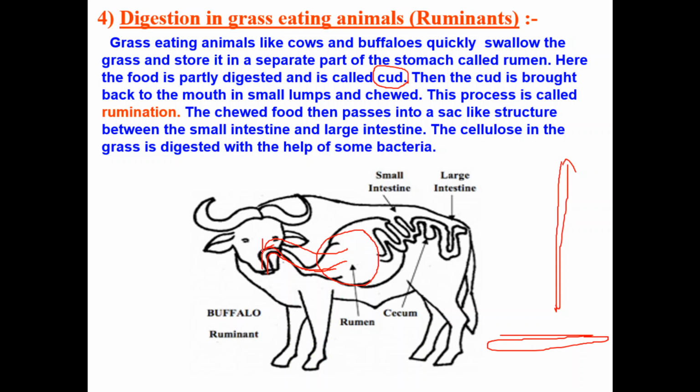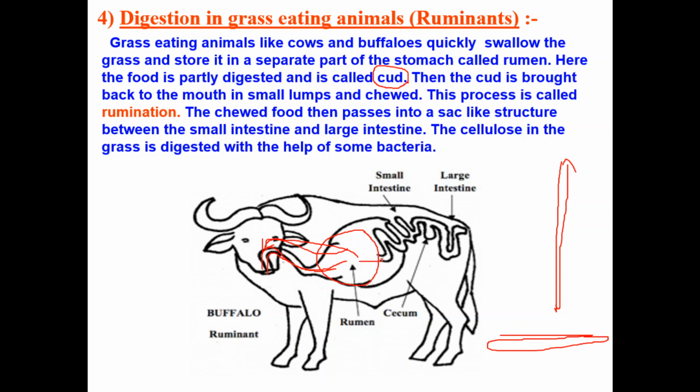Now what do cows or our ruminants do? They will chew the food very nicely, very fine. They chew the grass into a very fine paste, and then again they swallow the food. So this process of bringing back cud from the rumen to the mouth is known as rumination. After chewing the cud into fine paste, the food enters the small intestine.